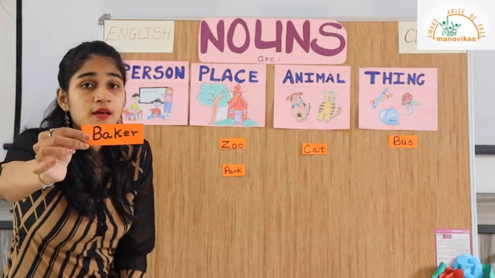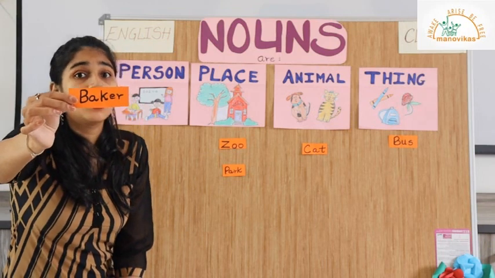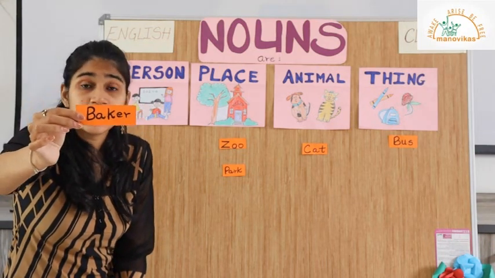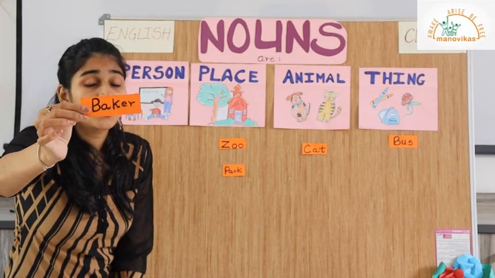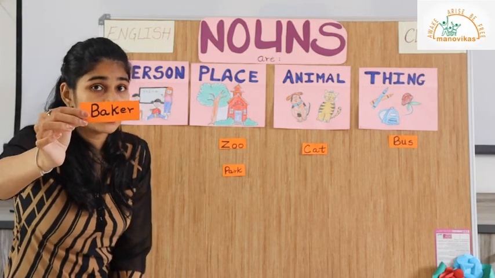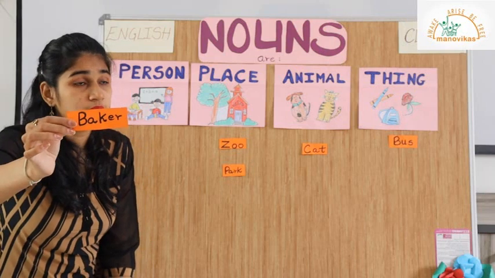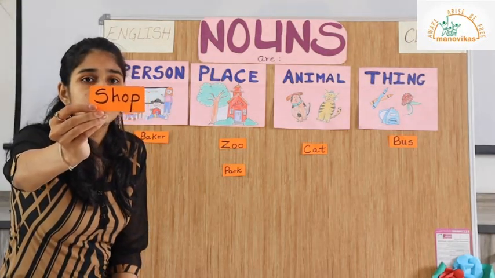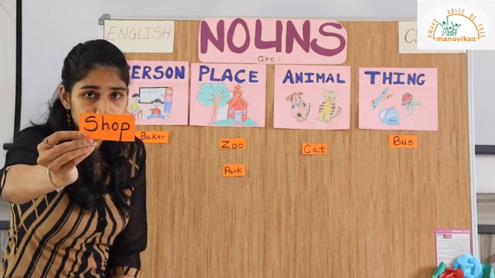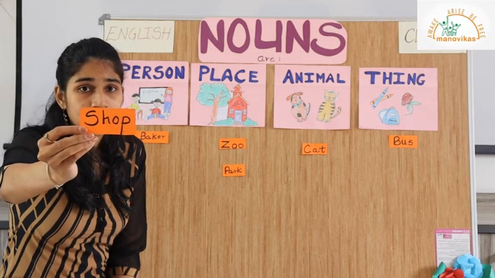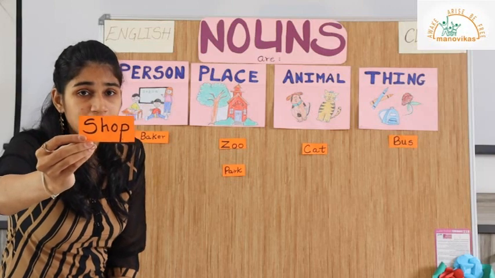B-A-K-E-R. Baker. A baker is the naming word used for a person. And so we are going to stick this noun under the person column. Look at this. S-H-O-P.